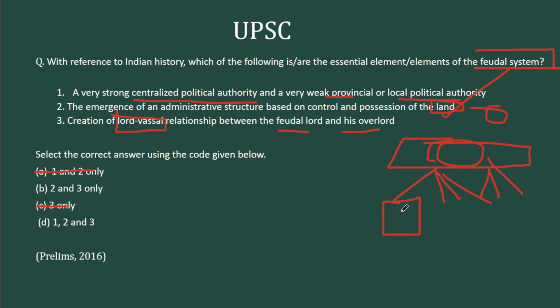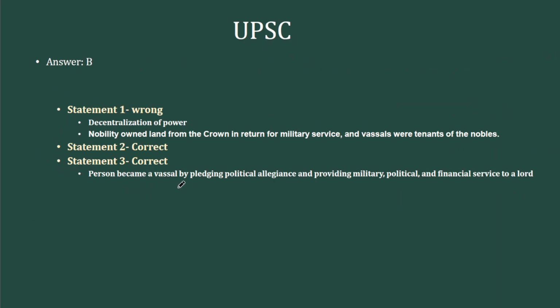They make agraharas there. They donate a piece of land as a part of revenue assignment because they don't have money to give to their soldiers. It's called the Jagirdari land. So these are the reasons why kings donate land, and it denotes weakness more than political authority. So the very strong centralized political authority thesis can be refuted because of the very nature of feudalism. So this option, if you eliminate that, these two options are gone and this remains the only option which is the right answer. So lord-vassal relationship I have already explained.